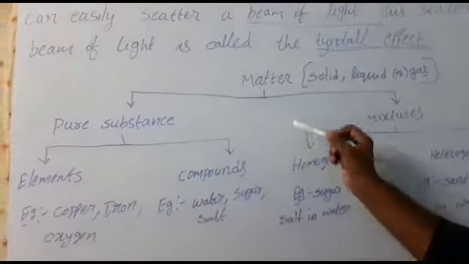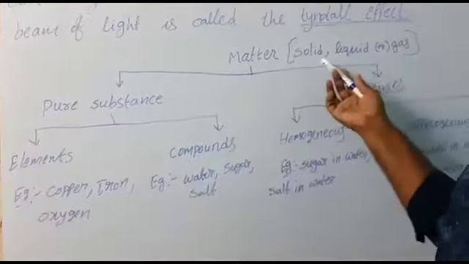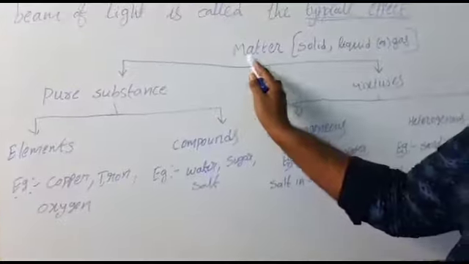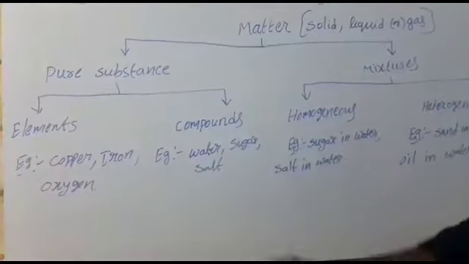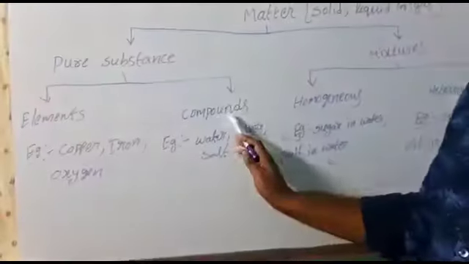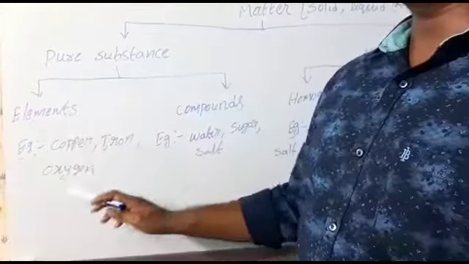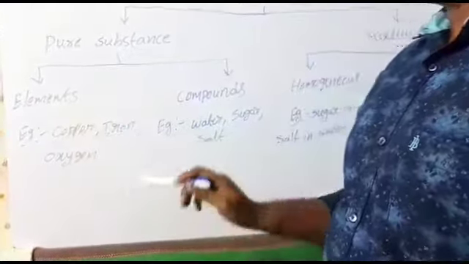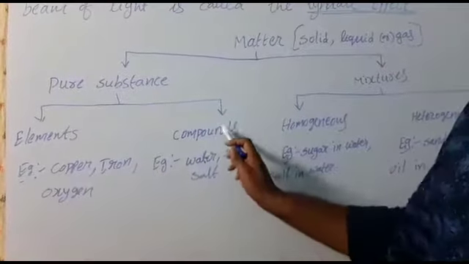So here I want to give a short summary about matter. Matter may be solid or liquid or gas, anything it can be. This matter is divided into two parts: one is pure substance and another one is mixture. This pure substance is again divided into two types: one is elements and another one is compounds. Examples of elements are copper, iron, zinc, oxygen, nitrogen. All these come into examples of elements. Compounds means water, sugar, salt. These come into compounds.